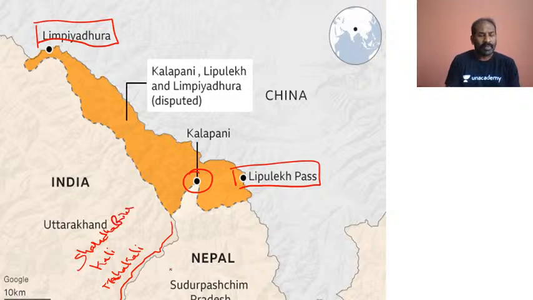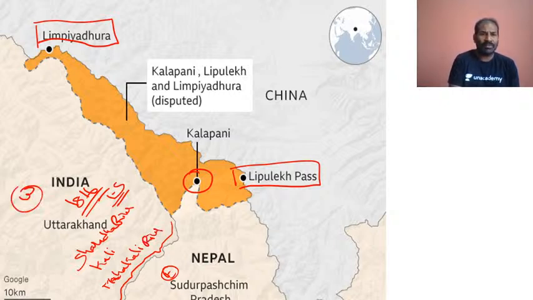As per the 1816 Treaty of Sagauli, what it says is that east of the Mahakali River is Nepal, and west of the Mahakali River is then British India. It was made very clear. But now the experts of Nepal have gone ahead and are trying to go to the origin of the Mahakali River.